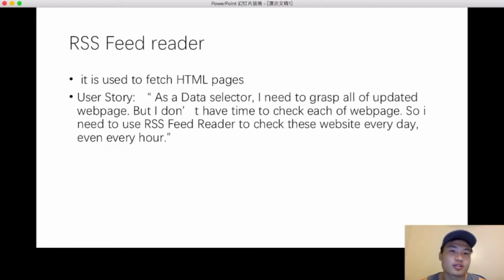So it needs a third party or another tool like the RSS feed reader to check for it. The RSS feed reader will check the website every day, even every hour, and update the articles for the data selector. So that's what the RSS feed reader requirements do.